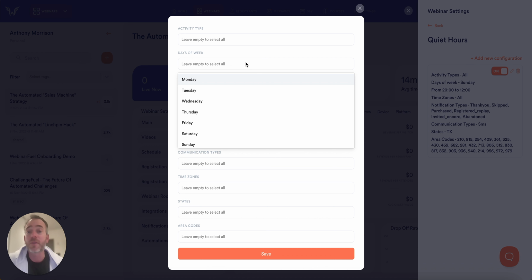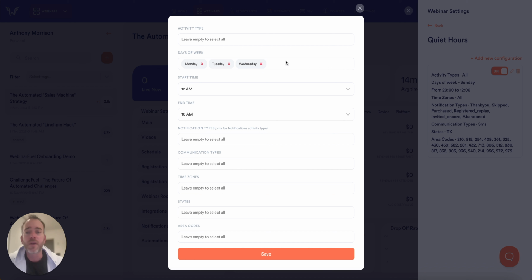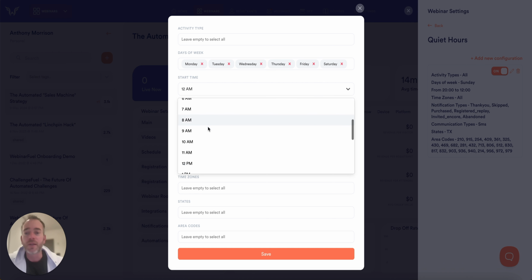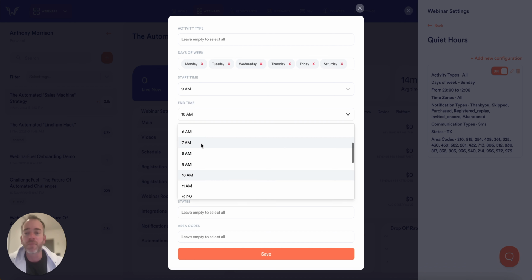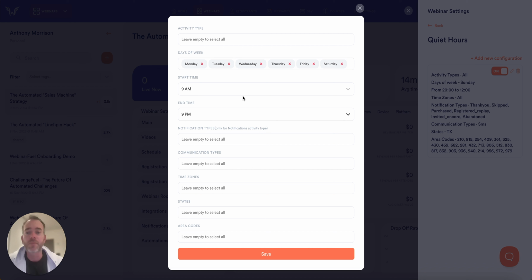You then select the day of the week, okay? What this lets you do is, let's say, I'm going to use an example. Let's say that in Texas, you can send SMS on Monday, Tuesday, Wednesday, Thursday, Friday, and Saturday, and you can send that SMS between 9 a.m. in the morning and 9 p.m. at night, okay? Now, again, I'm using this as an example. You will obviously want to comply with what the actual times are. But let's just say 9 a.m. to 9 p.m., okay, Monday through Saturday.